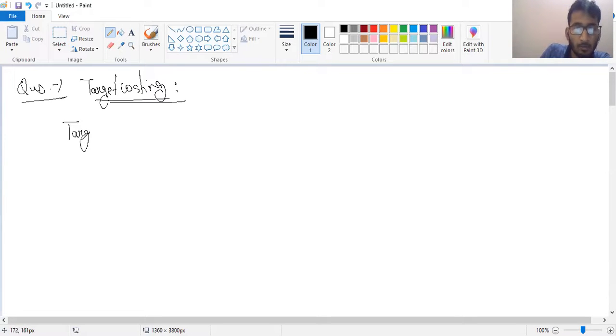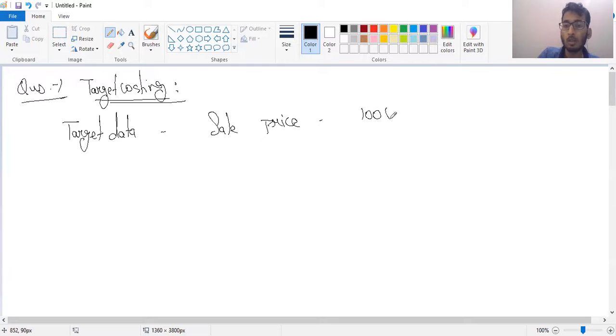The target data, sale price, it's given to us. Look guys, I really want you also to note down the things which are given in the question before going to the answer. Don't just start writing the answer directly in the exam. I really want you guys to start from the question only. Just write the question in brief in your answer sheet.